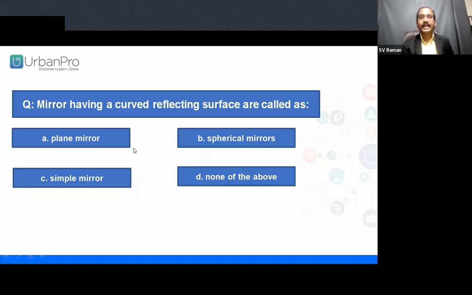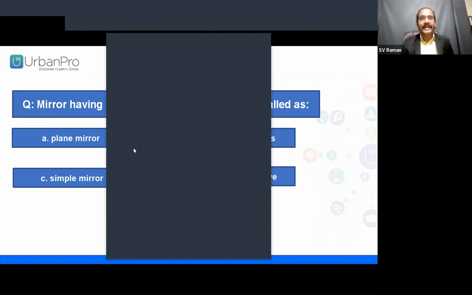Next. Again, there is a question for you. Mirrors having a curved reflecting surface are called as option A, plane mirror. Option B, spherical mirrors. Option C, simple mirror. Option D, none of these. Repeating again, mirrors having a curved reflecting surface are called as option A, plane mirror, option B, spherical mirrors, option C, simple mirror, option D, none of the above. Choose the right answer with your fast fingers.